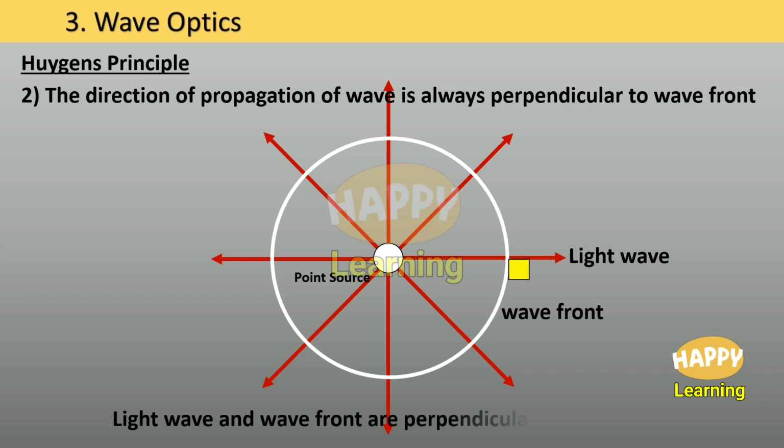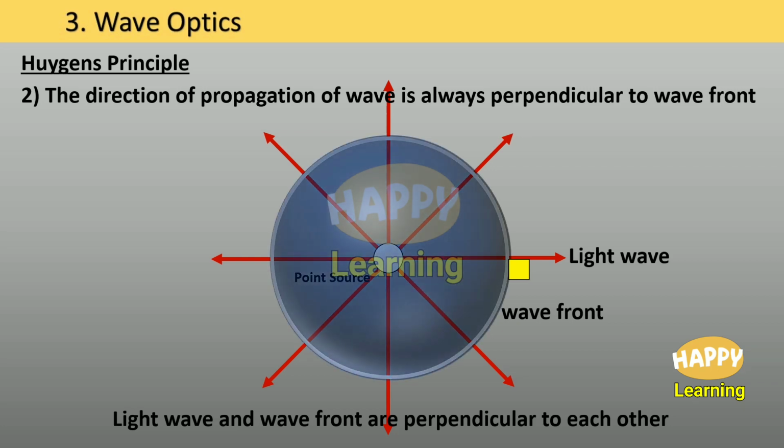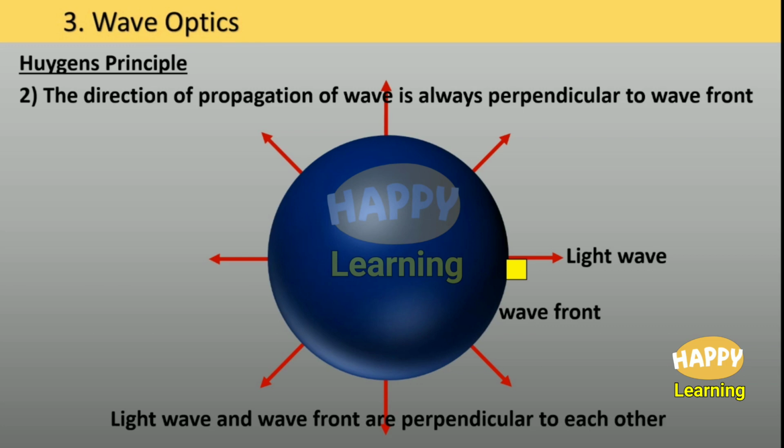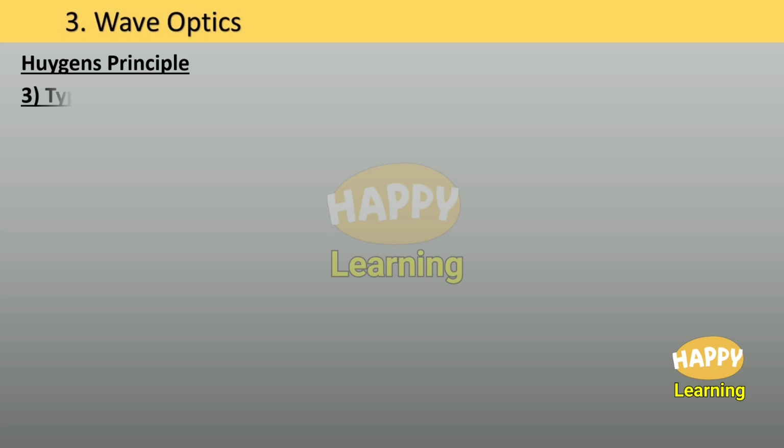The wavefront and light waves are perpendicular to each other, and in place of the circular wavefront, if you assume the three-dimensional, it will be a sphere. So the wavefront coming from the point source will be sphere, and the light waves are perpendicular to this sphere at its surface.